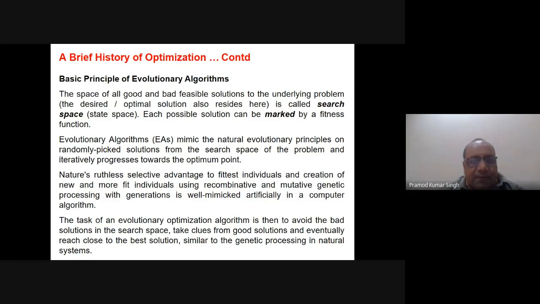So we view the problem as if we have been given basically a search space, and it is full of solutions, and the number of solutions is obviously too large. Because if the number of solutions is very small, then instead of using the classical or the non-classical optimization method, we can just go for the exhaustive search, and using the exhaustive search we will get the optimal solution. So that is the ideal way.